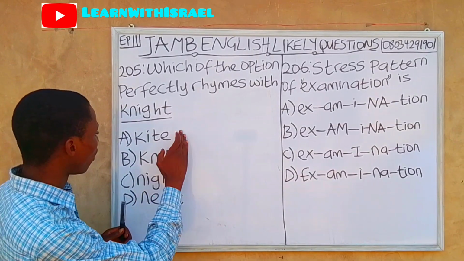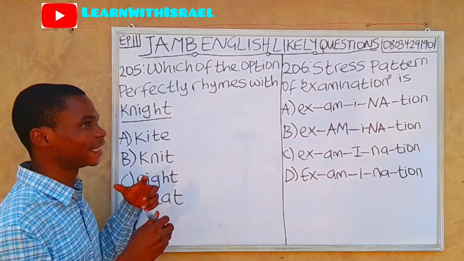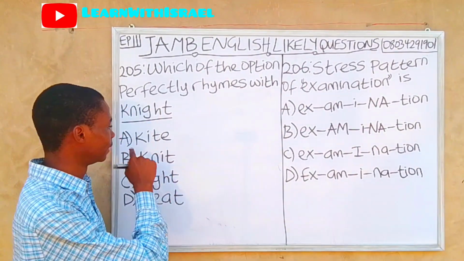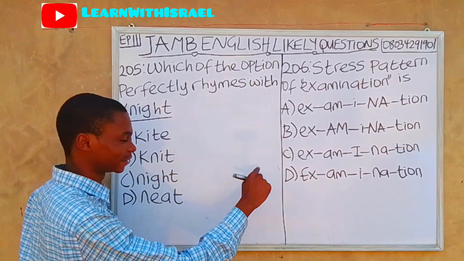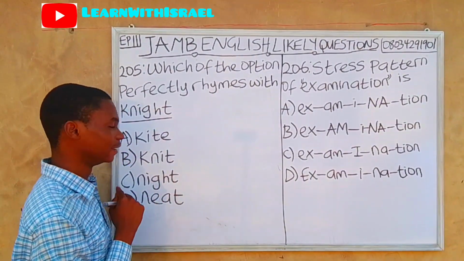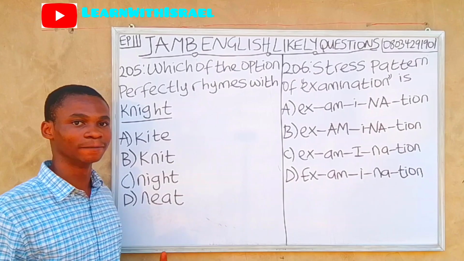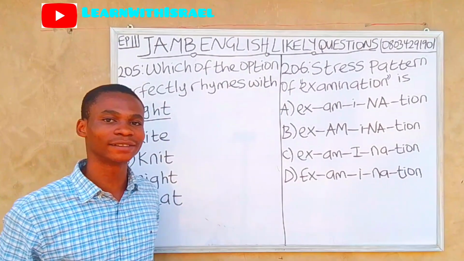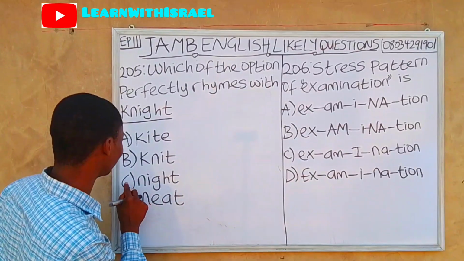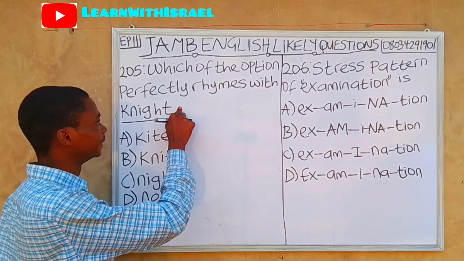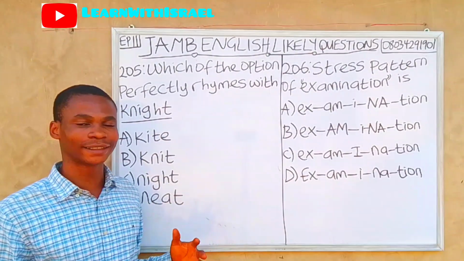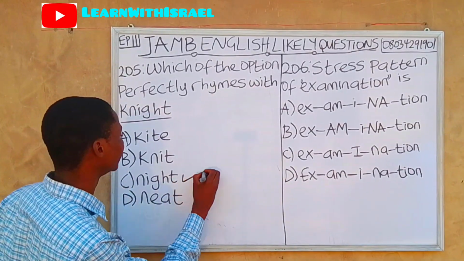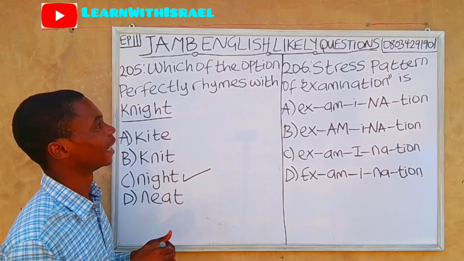All these four options have the same ending as night: kite, neat, night. But the one that has the complete rhyme is option C, night. They both rhyme perfectly. So option C, night, is the appropriate answer.